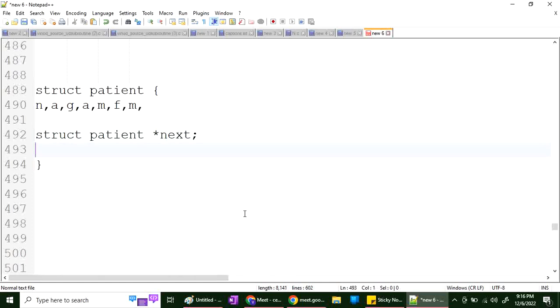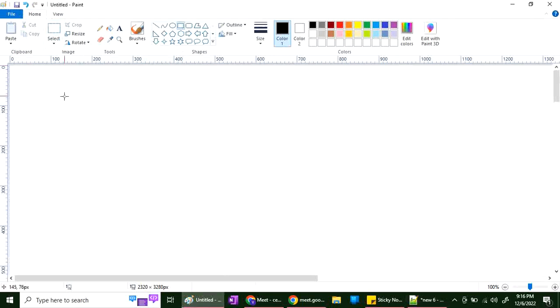Okay. So what will happen now? How will this look if you look inside the structure? It will be something like this. You will have whatever information you want: name, age, address, mother name, father name, medicine, test report, and so on. But it will have one more, that is called next.